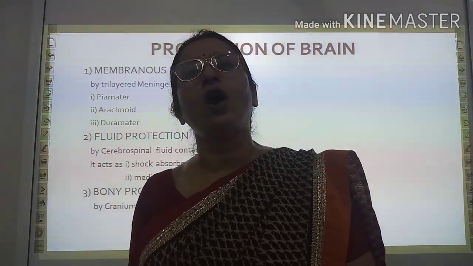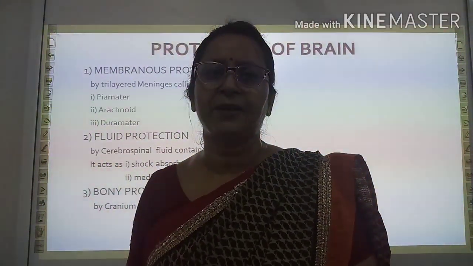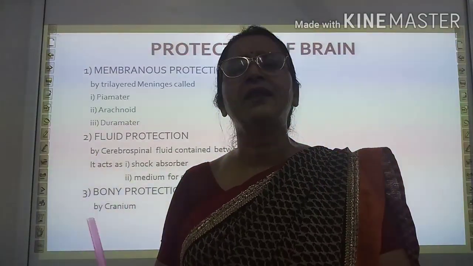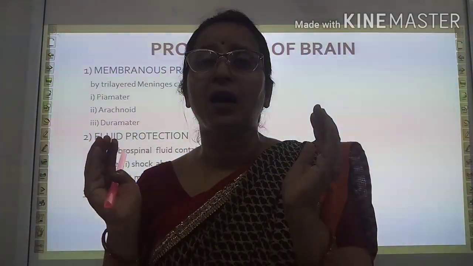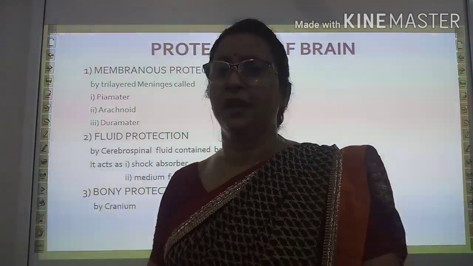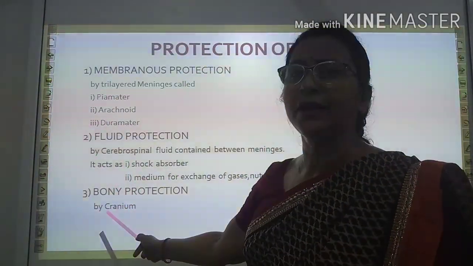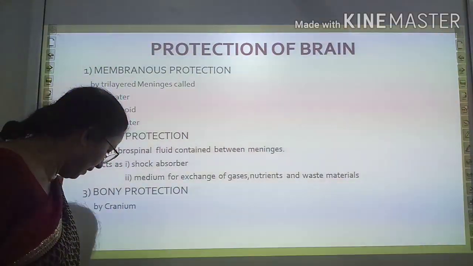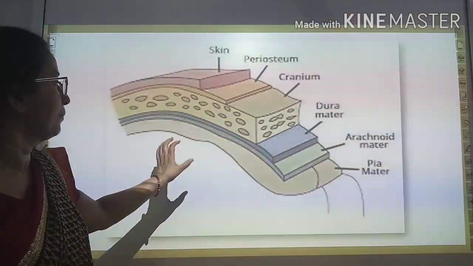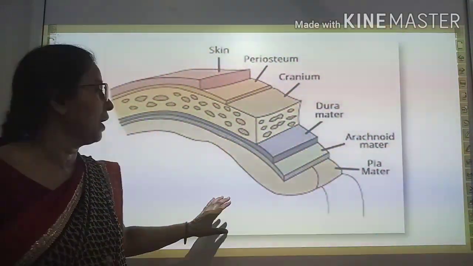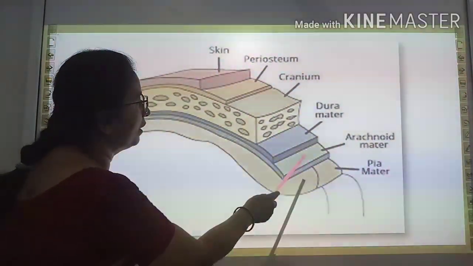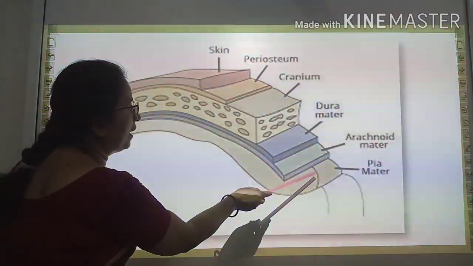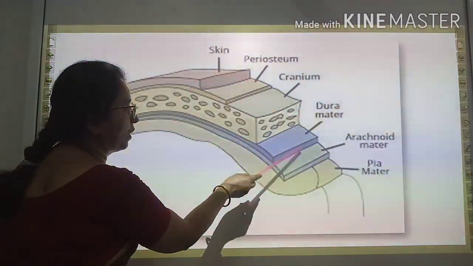Now come to the third protection. The third protection of the brain is bony protection. That means the brain is kept in a bony cage. That bony cage is called the cranium. It will be clarified by this diagram. Look here. Here the brain is present, and this brain is covered by three layers: pia mater, arachnoid and dura mater.